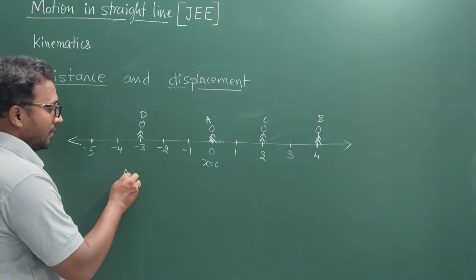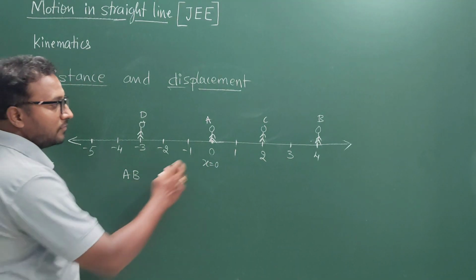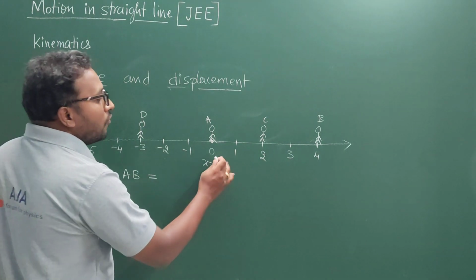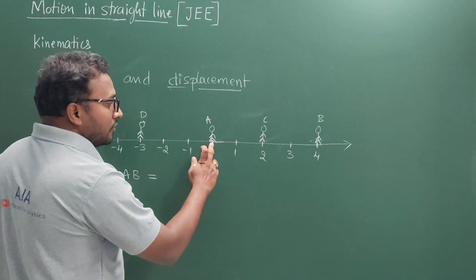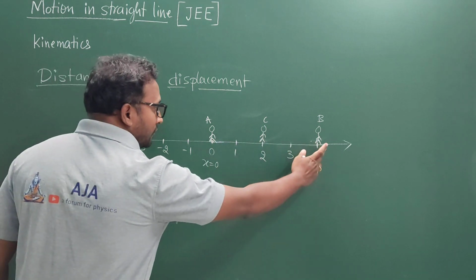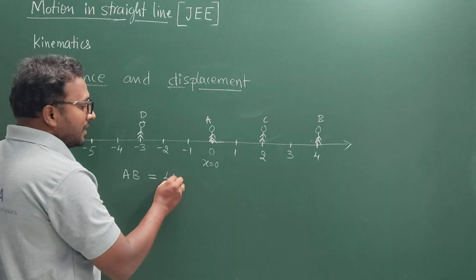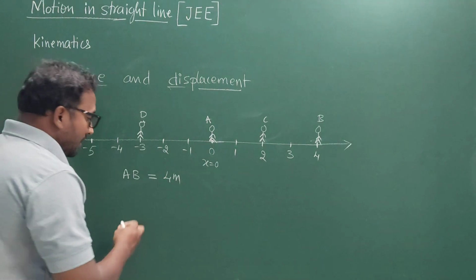Over here, I will calculate the total distance covered in different intervals. For example, from A to B, the distance covered is going to be 4 meters from the origin. Initially the body was at A, now the body is at B. Therefore the total distance covered is 4 meters, as we have seen in the diagram.